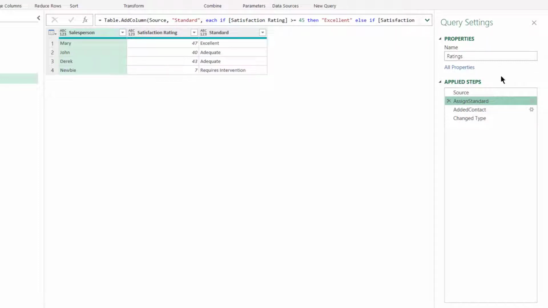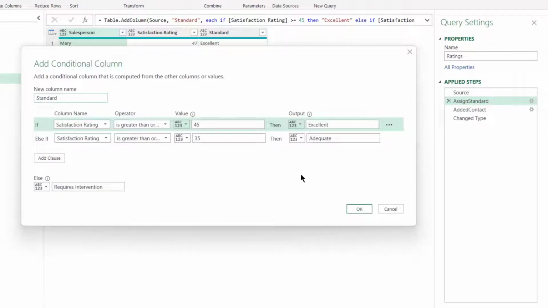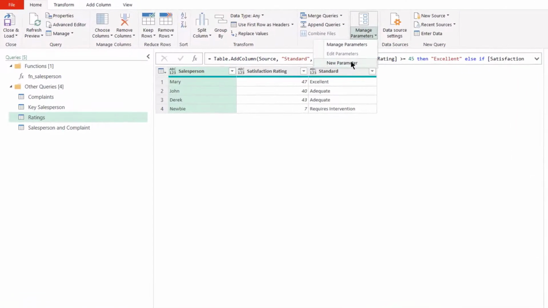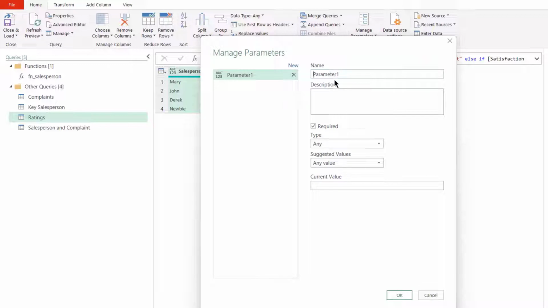So if we look at the code for this step, we can use the cog. We're adding a conditional column, and we've got hard-coded values in here. Now really we should be using parameters here, because these values could change. So that's where we're going to start. So we'll cancel this, and we'll go to Manage Parameters on the Home tab, and we're going to create a new parameter. So parameter 1 is going to be, we'll call it P top grade.